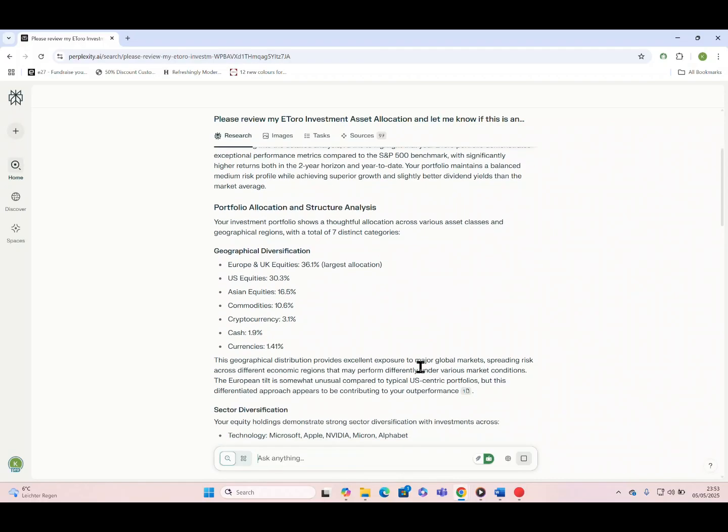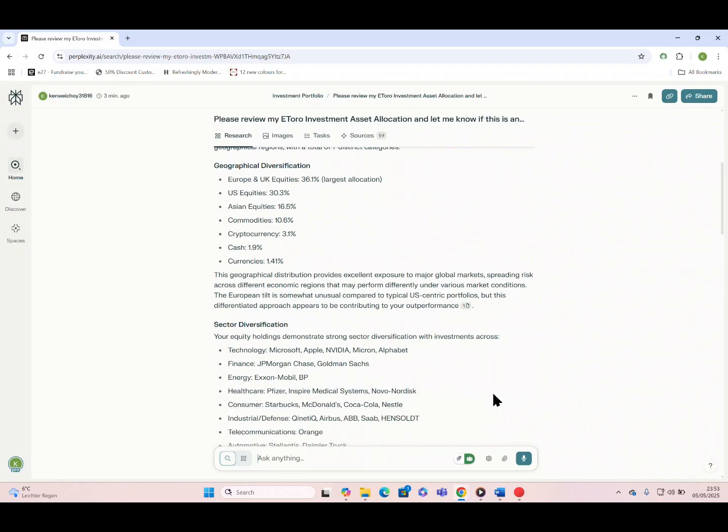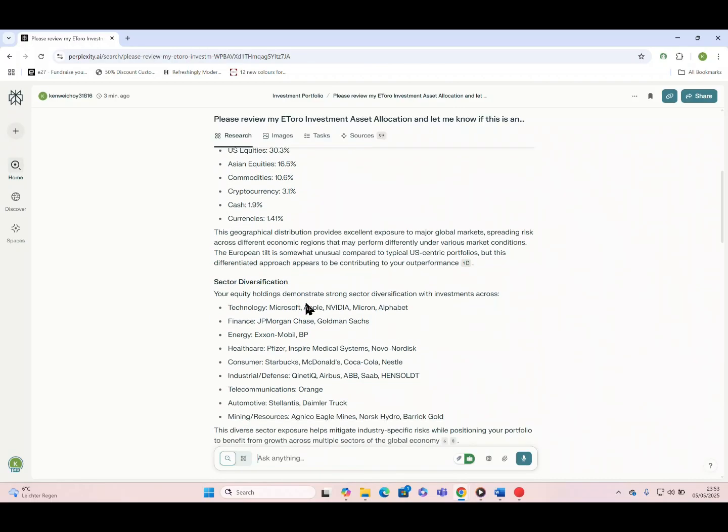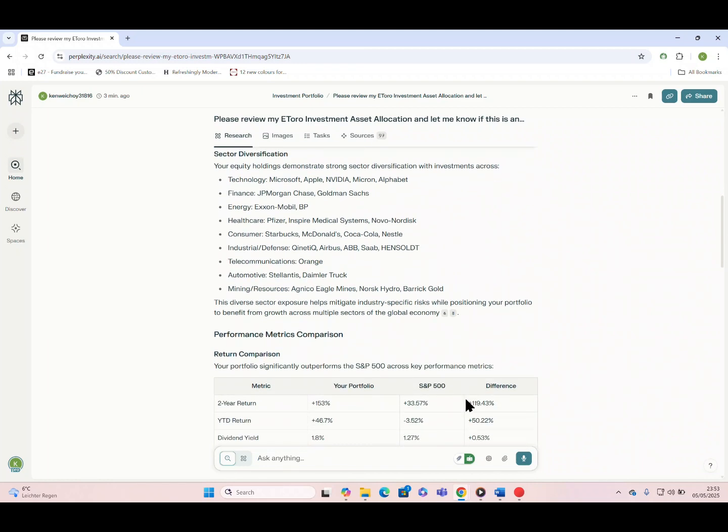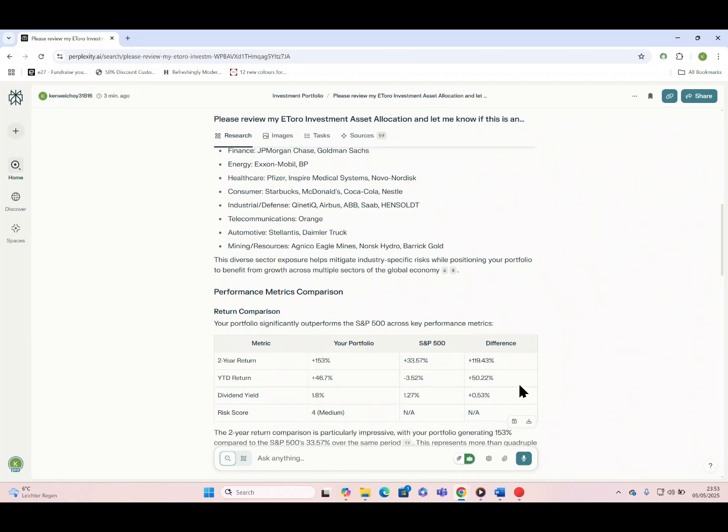In 2025, these international markets have outperformed the US, and my portfolio's allocation of over 36% in Europe and the UK, and more than 16% in Asia has really paid off. This global diversification, along with exposure to commodities and even a bit of crypto, has helped manage risk and capture growth where it's happening. Let's look at the returns and compare it versus the benchmark.